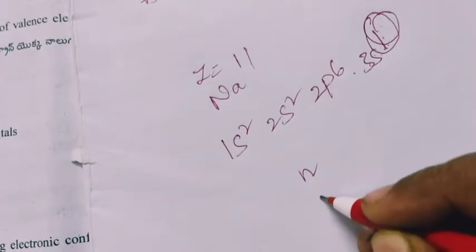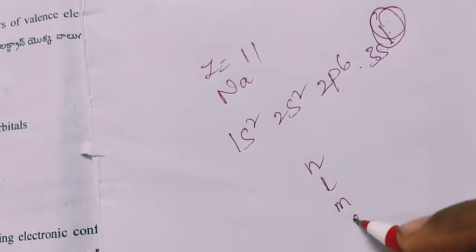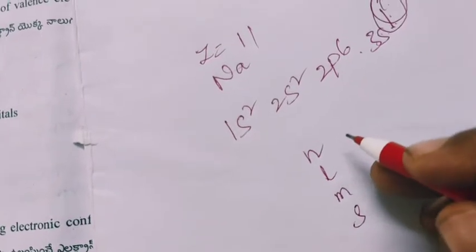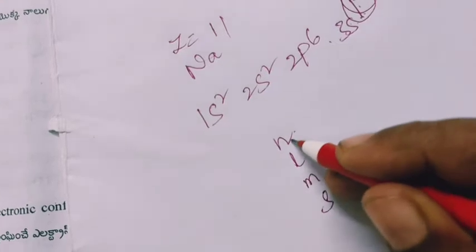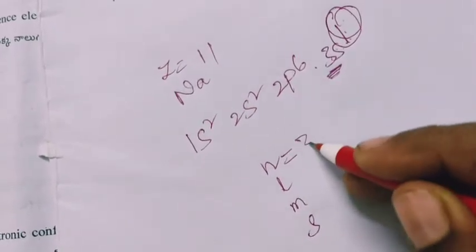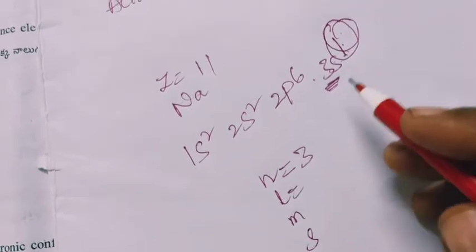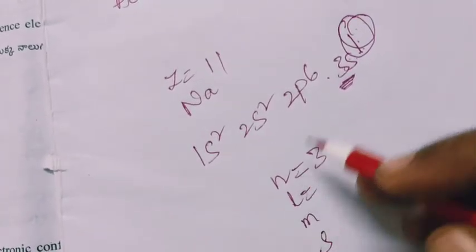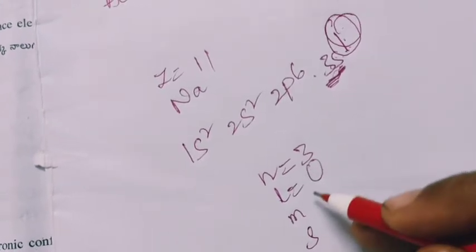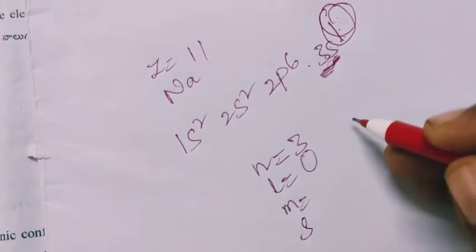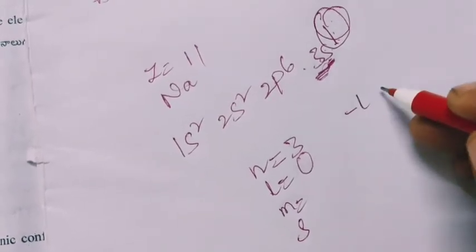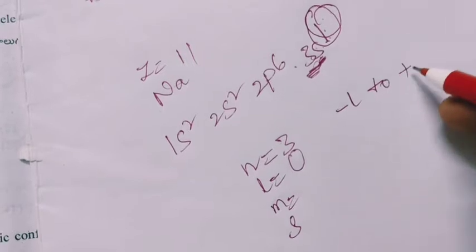So n, l, m and s. These are the 4 quantum numbers we have to find out. So here n is the principal quantum number. Here this is the n, it is 3, and l is the azimuthal quantum number. Here the l value for the s subshell is 0, and for the m value, we'll decide the m values from minus l to plus l.